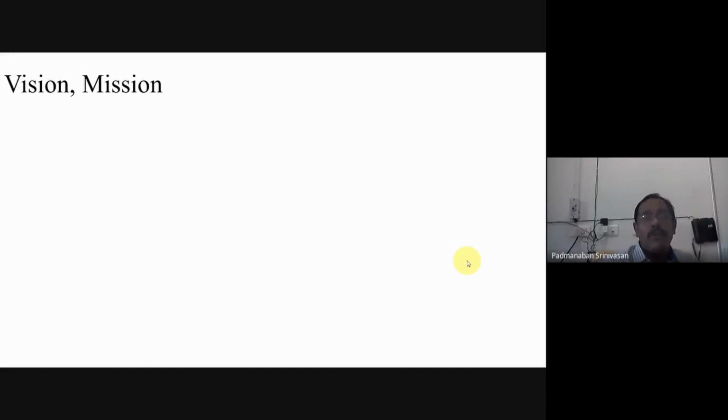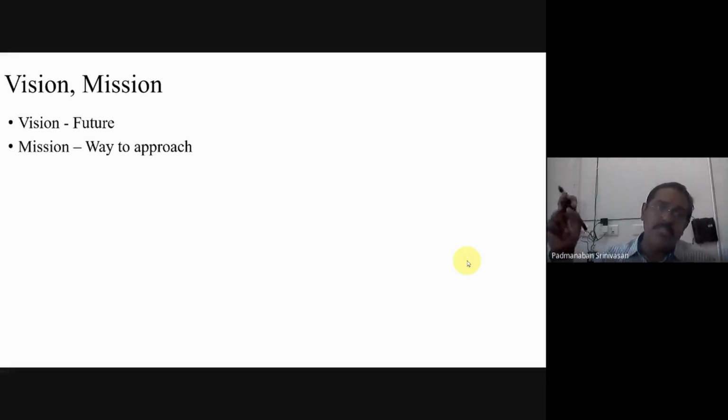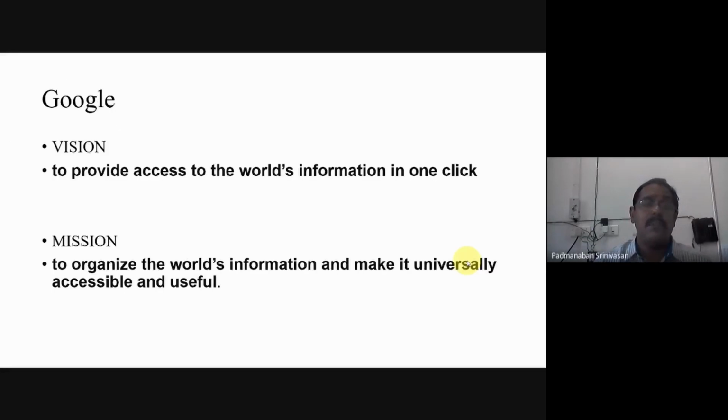Okay, now we'll go for the first, the vision of our department. Vision is the future of our department. What is the future of our department? That is the vision. And to approach that future, the ways are what we call the mission. So vision is the future of our department and mission is the ways to approach the future. I'll give two examples which will explain it better.